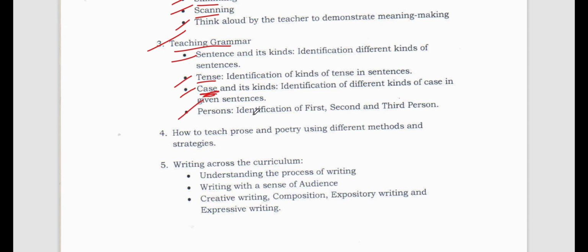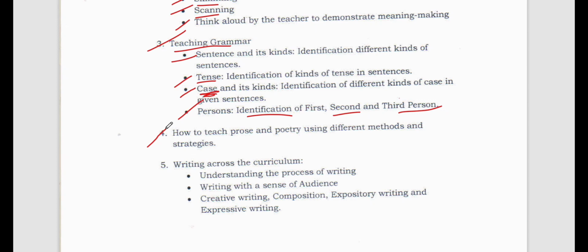Then persons, you have to know the identification of first, second, and third person. First person, second person, third person. In grammar you learn, right? So those you should know. How will you identify the persons? All right, first, how will you say this is first person, this is second person, this is third person? So you need to know it. Then we go to number 4.